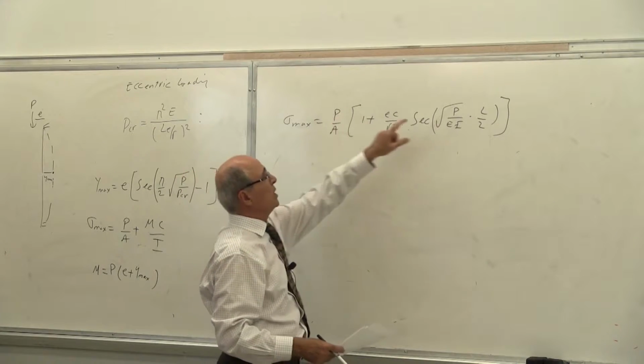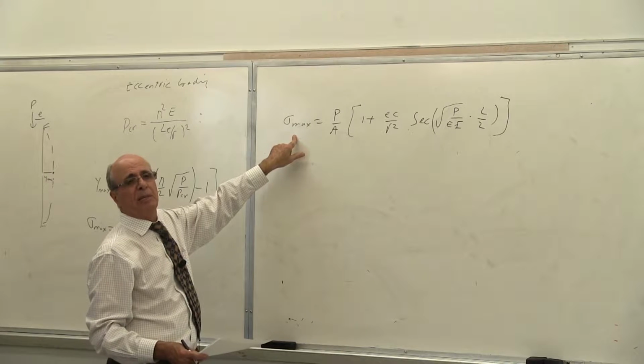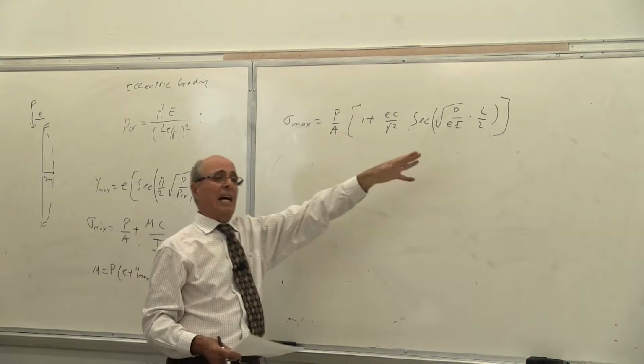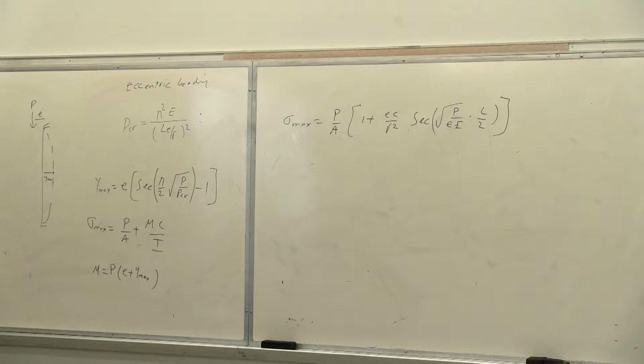If I give you P and you are calculating sigma max, it is simple to do. But if I give you sigma max and I ask you to calculate P, you cannot solve that equation. Because how can you solve an equation which has 1 over cosine and has P over A? It's not solvable except by trial and error or by graph. And that's why I gave you the graph, which I'm going to use in a minute.